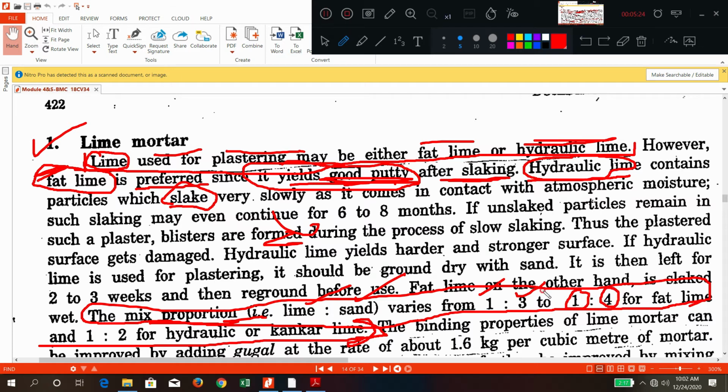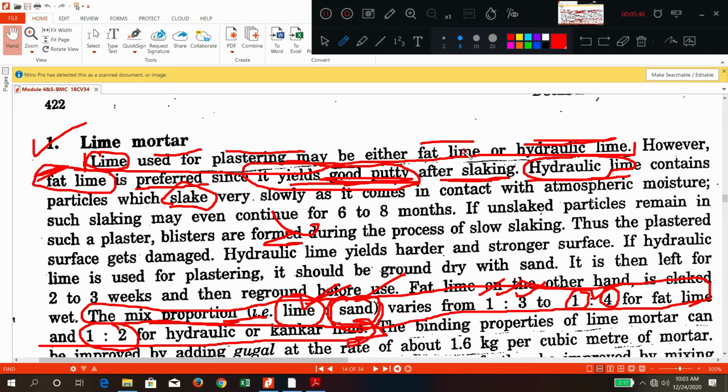So these two things are used. Lime acts as binding material, sand acts as adulterant. So 1 is to 3 ratio or 1 is to 4 ratio is generally used. If hydraulic lime is used, then 1 is to 2 ratio can be used. So this is about lime mortar.